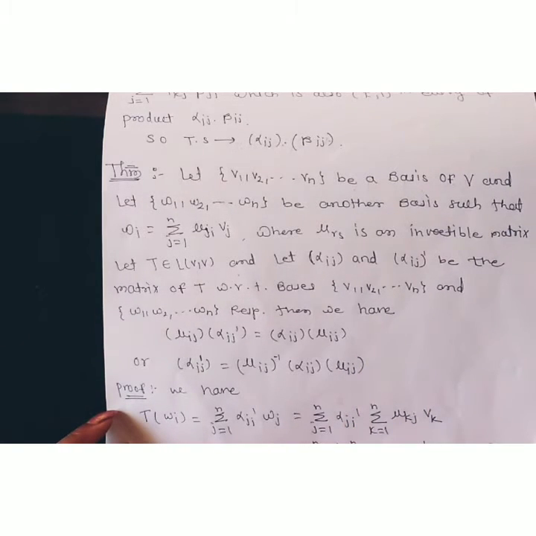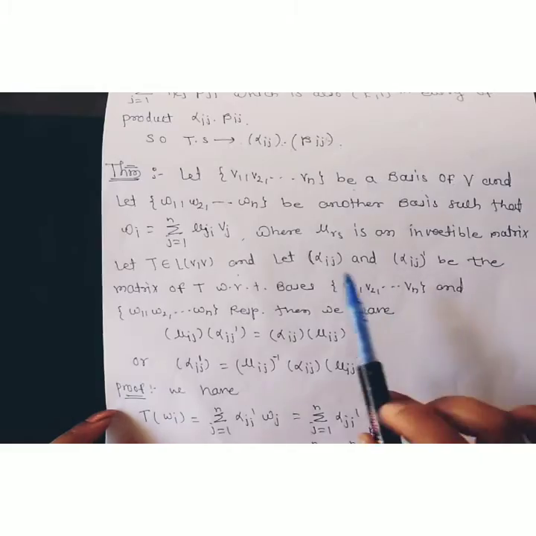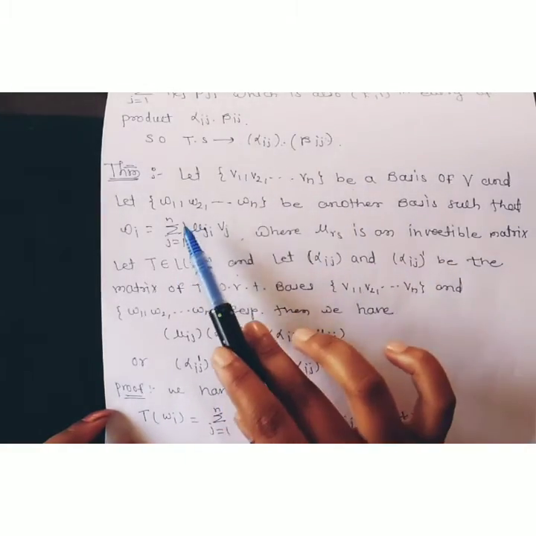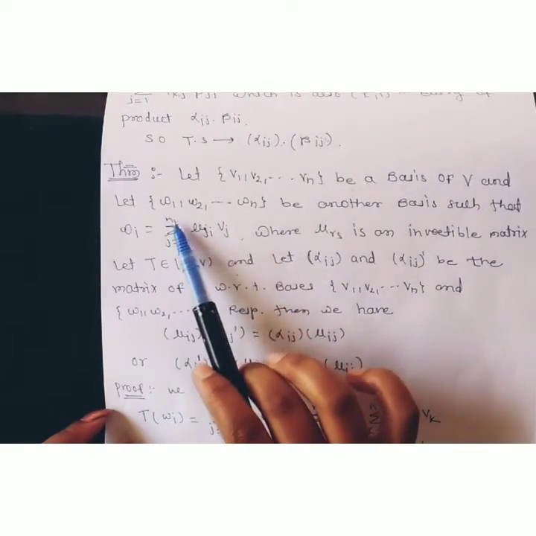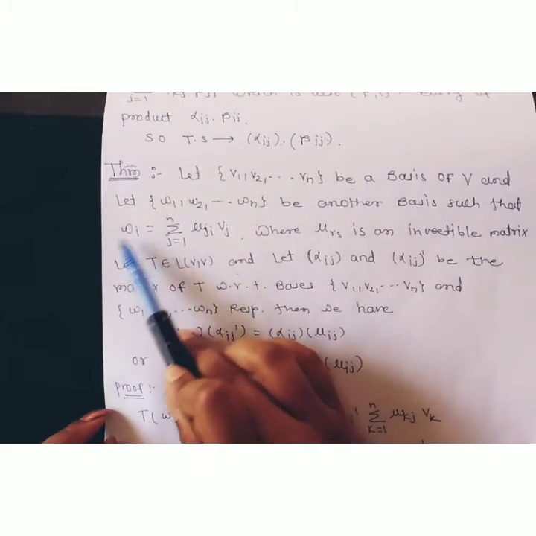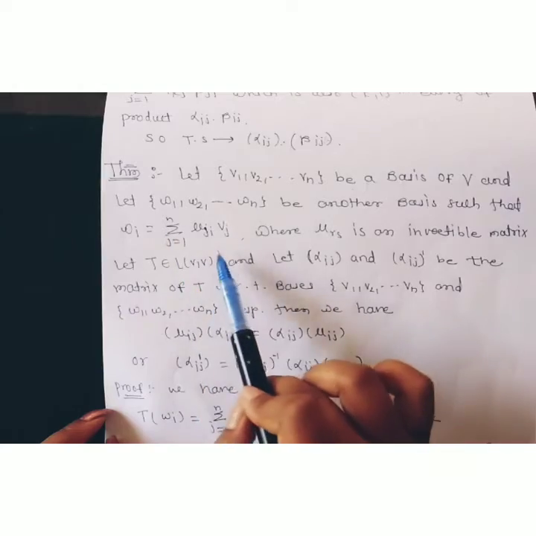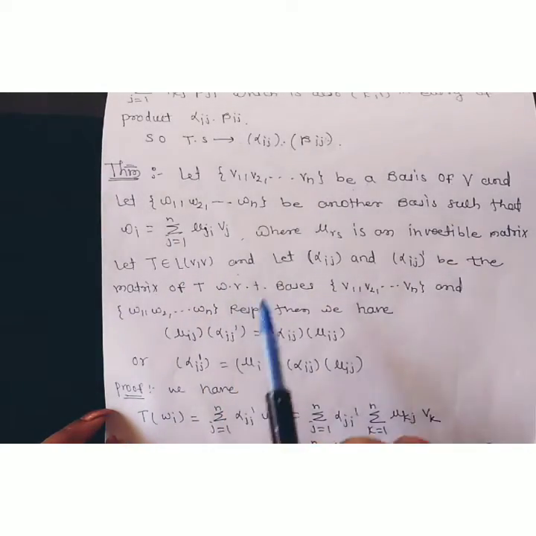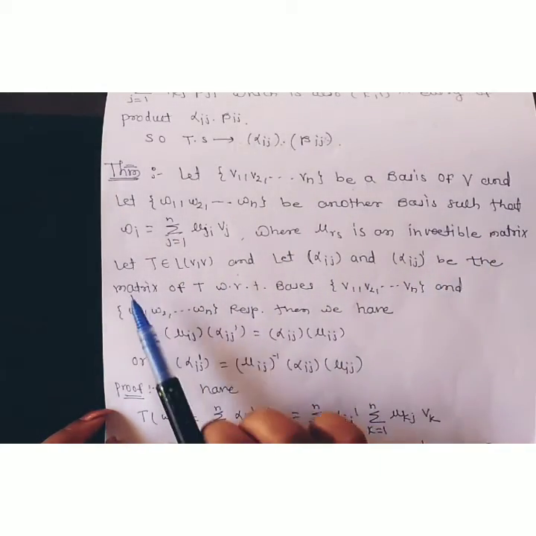Okay, so consider what we have given. V1, V2, ..., Vn are the basis of V. Consider another basis W1, W2, ..., Wn such that Wi is equal to the summation, j running from 1 to n, of mu ji into Vj, where mu rs is an invertible matrix.